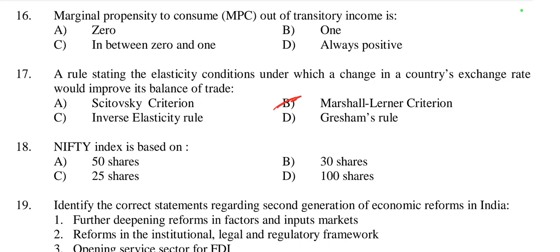This means that the responsiveness of demand to price changes must be sufficient for the trade balance to improve following a change in the exchange rate. So it is called the Marshall-Lerner criterion.